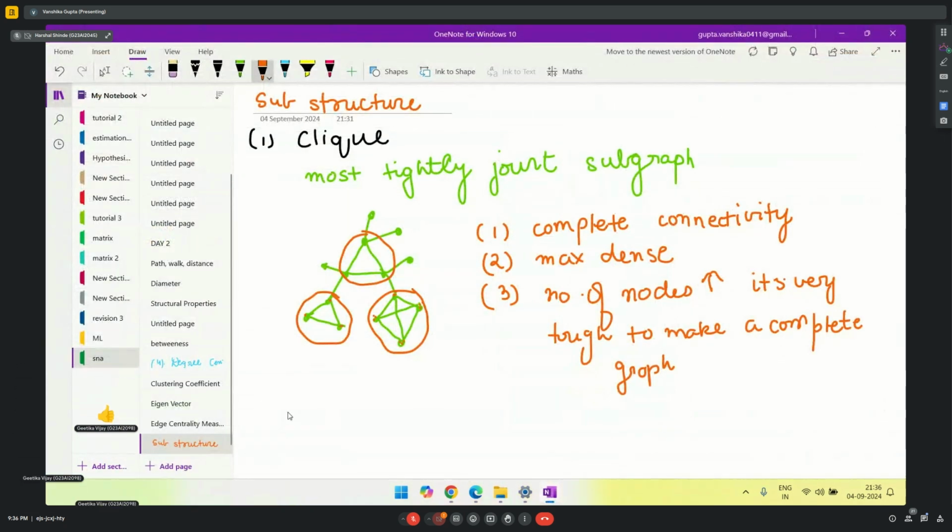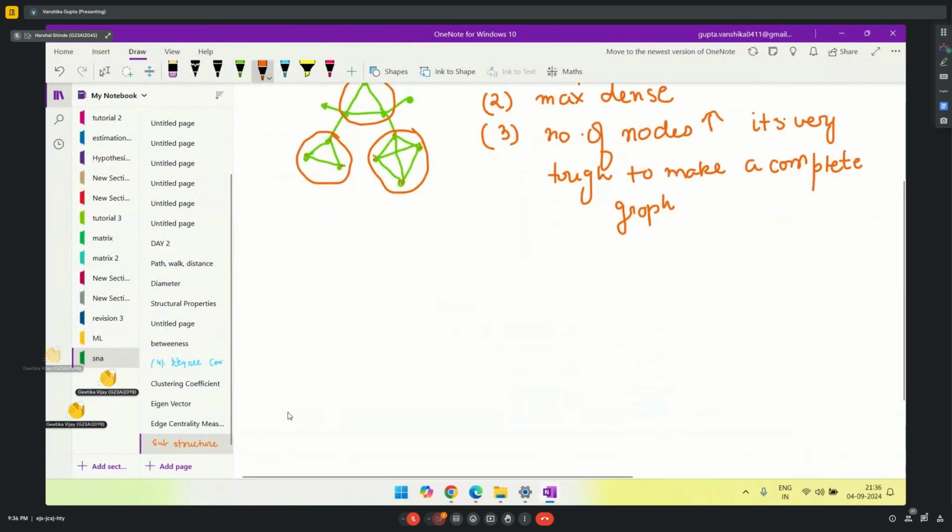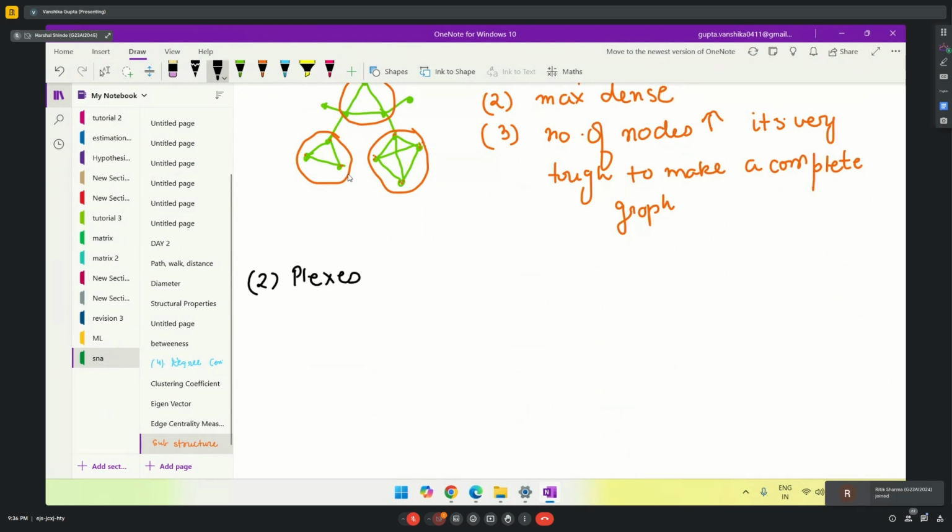Moving on to the second concept. So the second concept is plexes. Now, plexes is a more relaxed version of click. In click, it is compulsory that each node must be connected to one another. In plex, it is not like that.